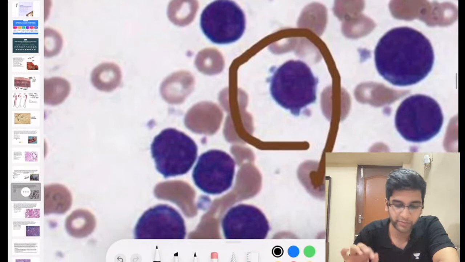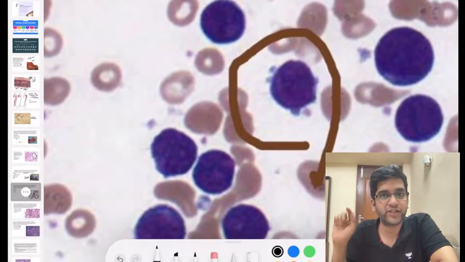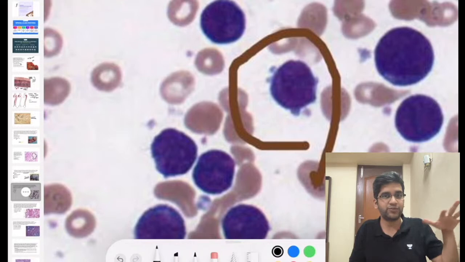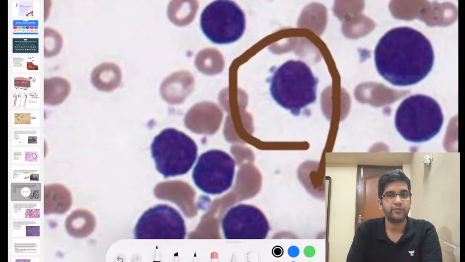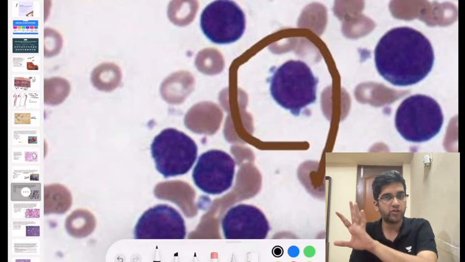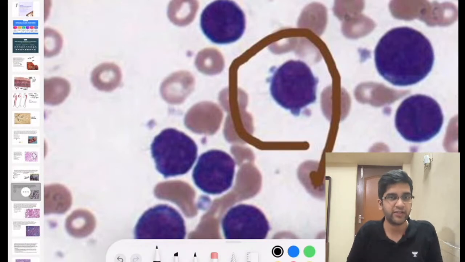So first question for me is, is this a lymphocyte or a blast? That's my first question. Is it a lymphocyte or a blast? Because I have to know that, then it's easy for me to go to a conclusion. A lymphocyte or a blast? It is a blast, right? I'm sure all of you are agreeing it's a blast, right?